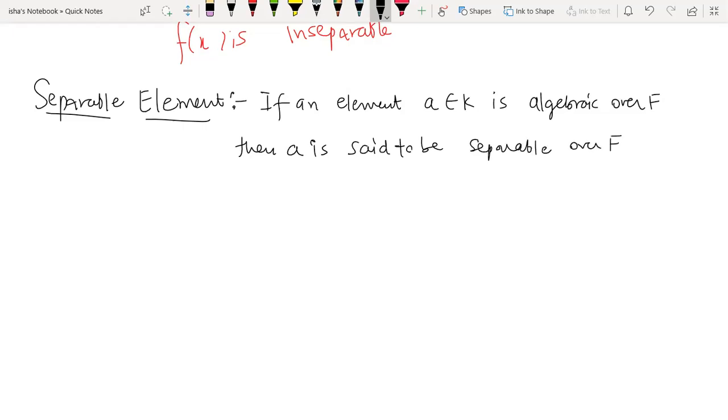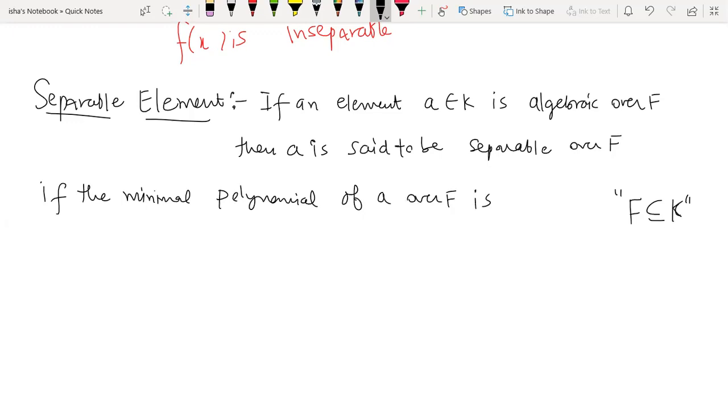separable over F. Obviously the relationship between F and K is that K has been taken from the extension. Only then can we use this terminology that a is algebraic over F. So a is said to be separable over F if the minimal polynomial of a over F is separable. Otherwise, the element is said to be inseparable, right?